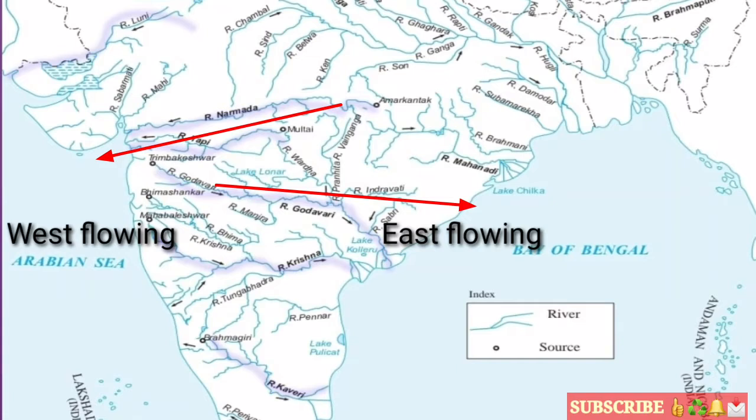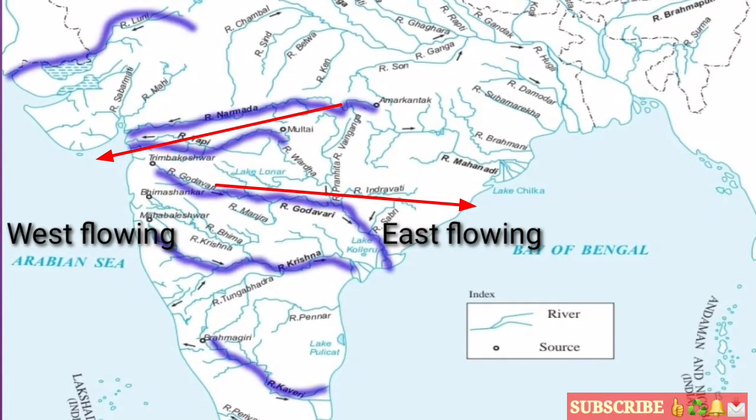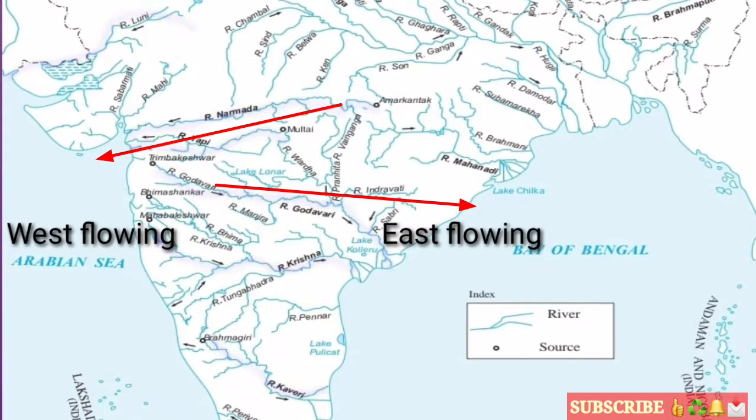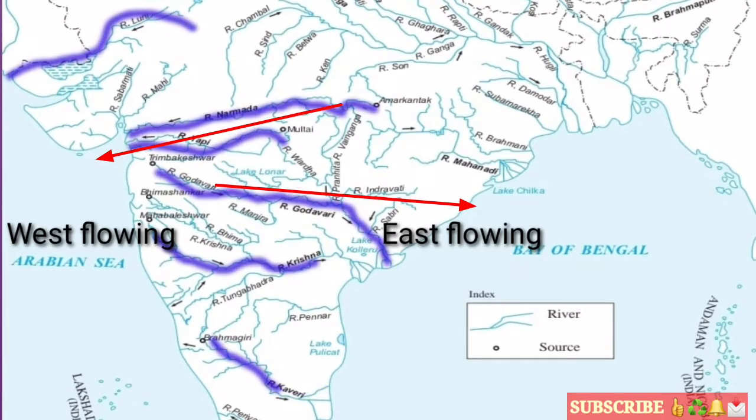Okay, students, have you understood this much? Very good. Students, one more important thing we need to remember is that Godavari is the largest and longest river in the peninsular region.